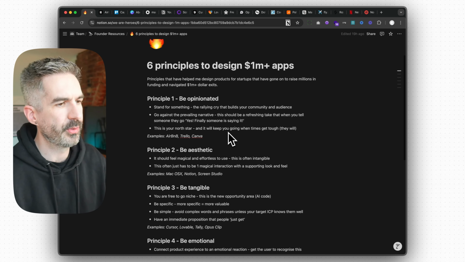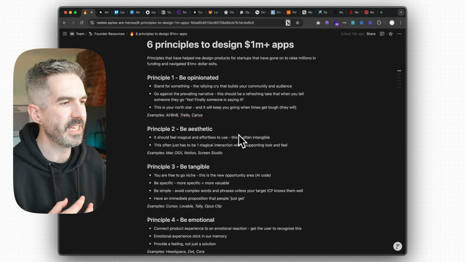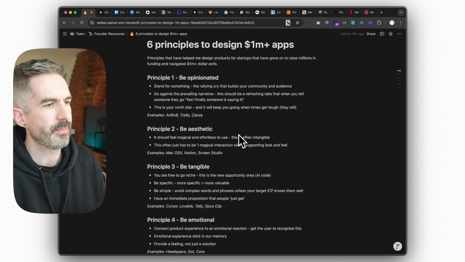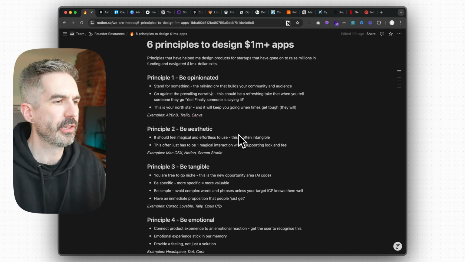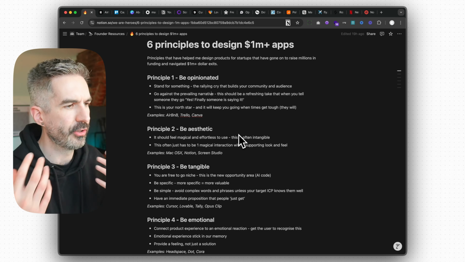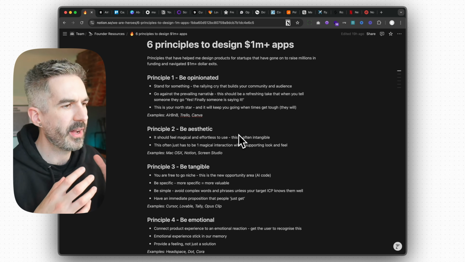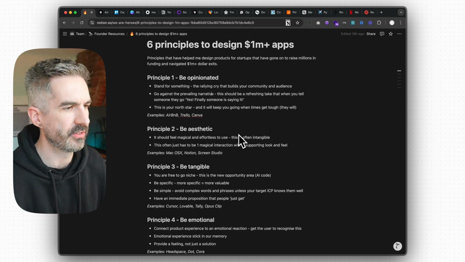The next principle that I have here is to be aesthetic. And what do I mean by this? It's not just about having an app that looks good. It's also about having an app that feels really good to use.